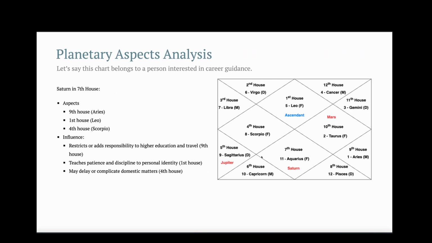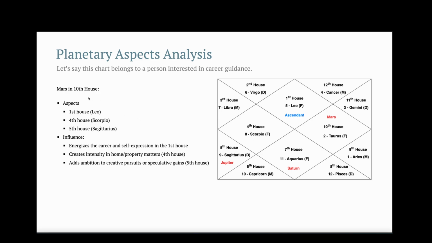Now Saturn is in the 7th house. Saturn has 3rd, 7th, and 10th aspects. So 3rd, 1, 2, 3, it will aspect the 9th house. 4, 5, 6, 7, it will aspect the 1st house. 8, 9, 10, it will aspect the 4th house. So Saturn will restrict or add responsibilities to higher education and travel by aspecting the 9th house. Saturn will teach patience and discipline to personal identity by aspecting the 1st house. And Saturn might delay or complicate domestic matters by aspecting the 4th house.